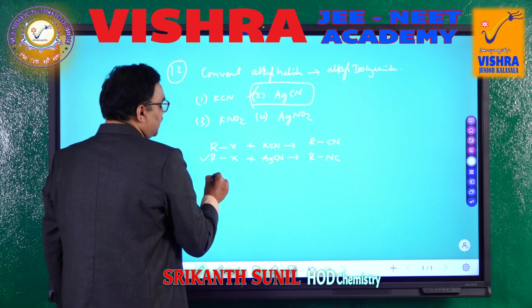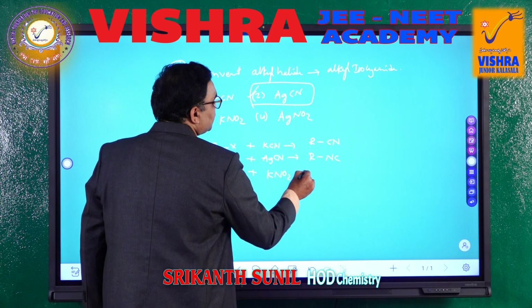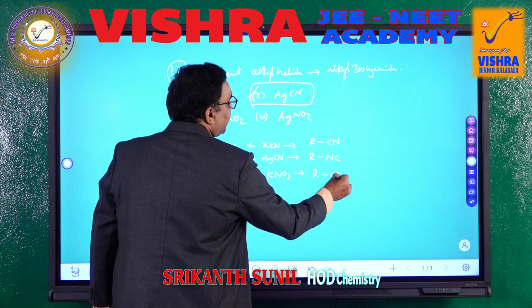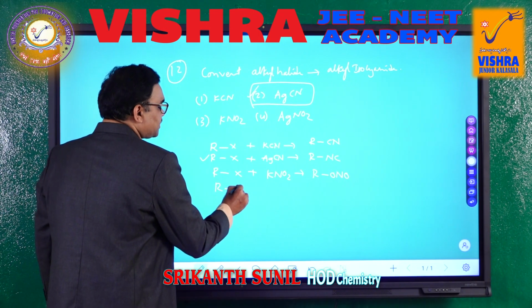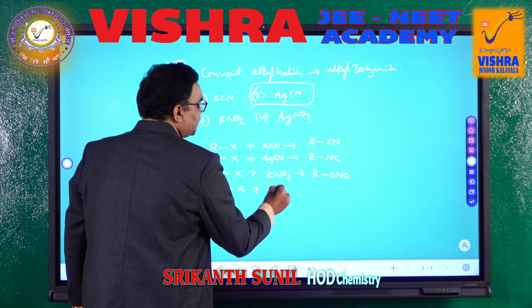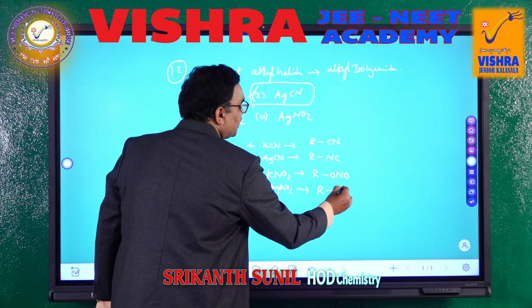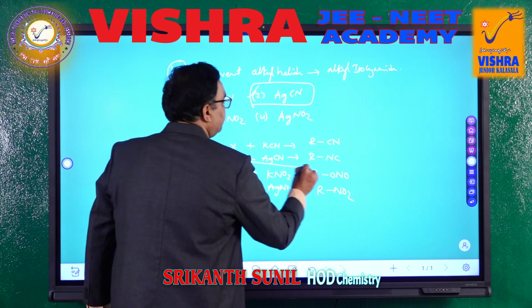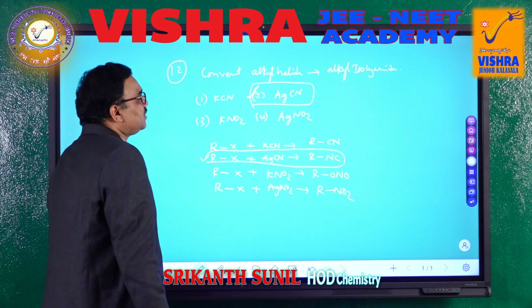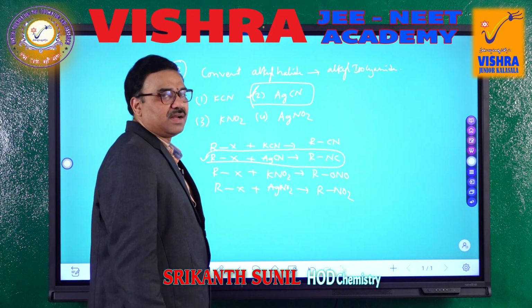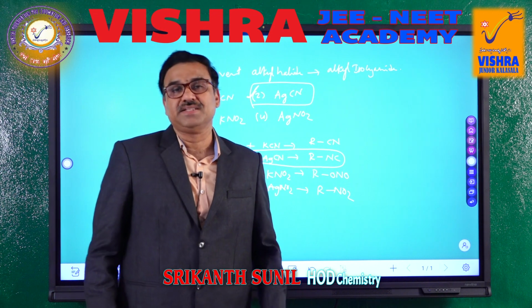Let us see the third one also. RX when it reacts with KNO2 is going to give a nitrite compound, nitrite. And RX when it combines with AgNO2 gives a nitro compound. So, option B, option 2 is the correct one. That is why for the 12th one, to convert alkyl halide to alkyl isocyanide, we use AgCN as the reagent.